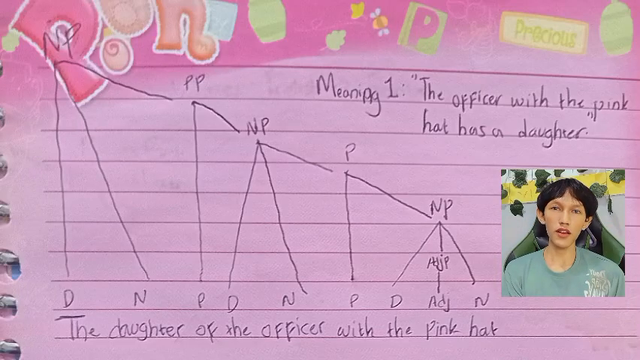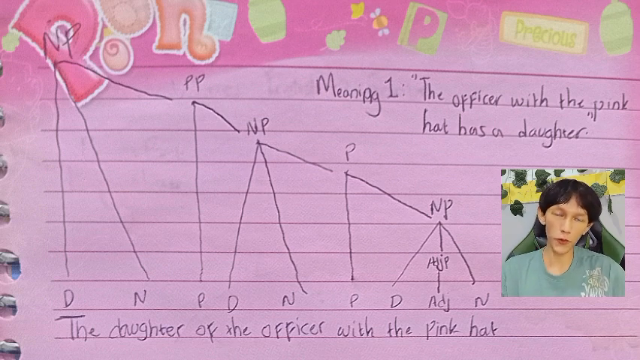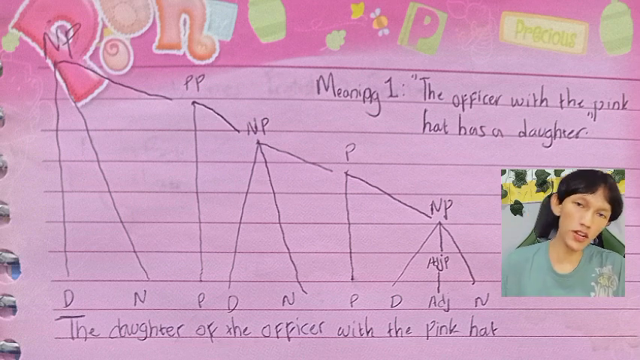Hello everyone, I'd like to present several tree diagrams and a bracket diagram on this occasion. The first tree diagram is for the sentence "the daughter of the officer with the pink hat," with the interpretation "the officer with the pink hat has a daughter." So without further ado, let's find out how this tree diagram is formed.